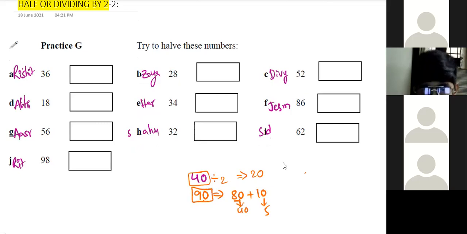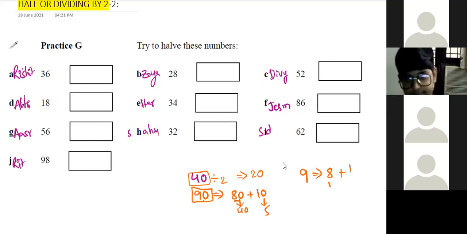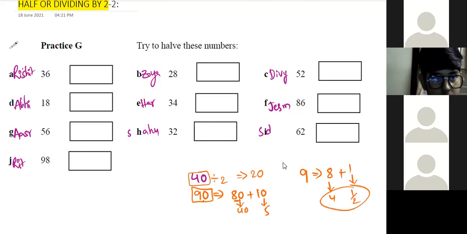In the same way, if I have given 9, how to divide it? Split this number like 8 and 1. 8 half is 4, 1 half is 0.5. Half, 4 and a half directly you can say, or 4.5. So this is the way: if odd numbers are given, convert them into even numbers plus 1.